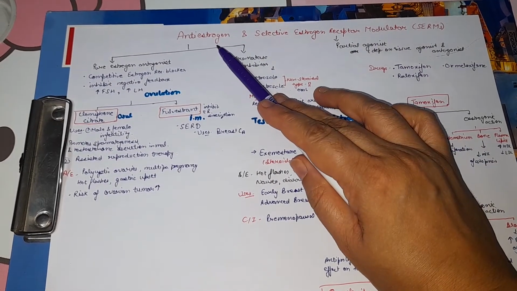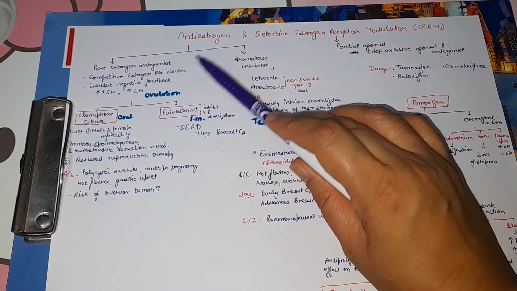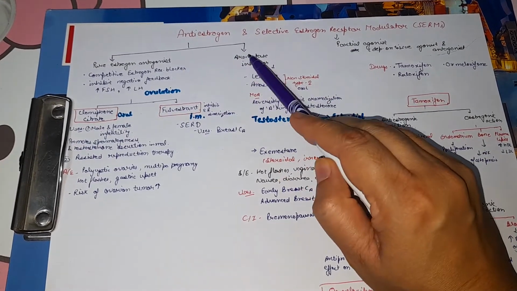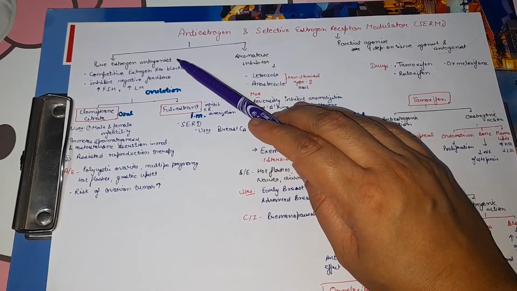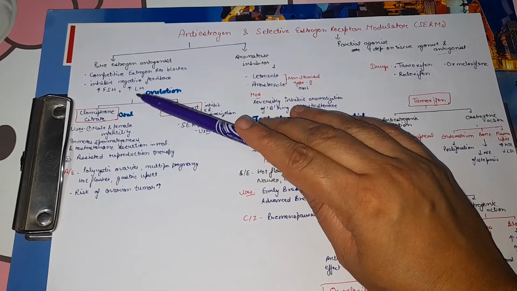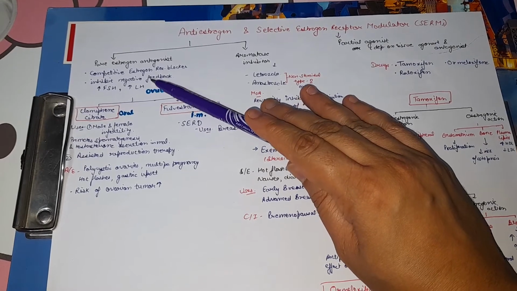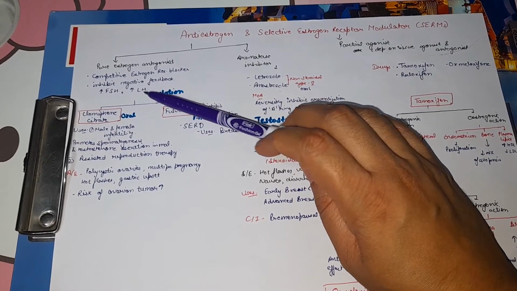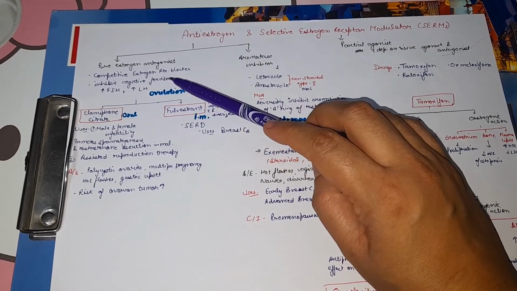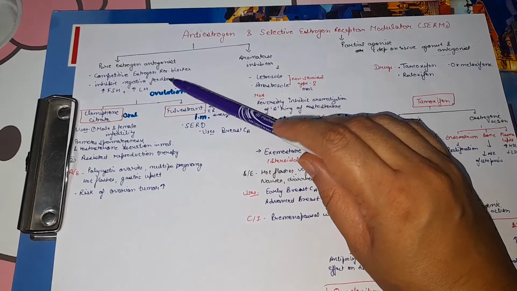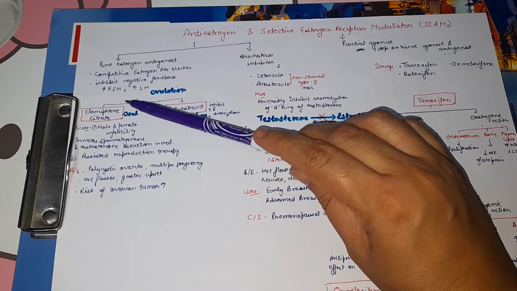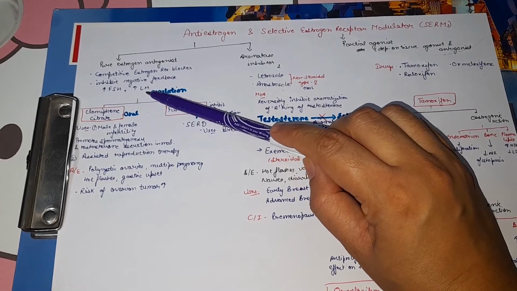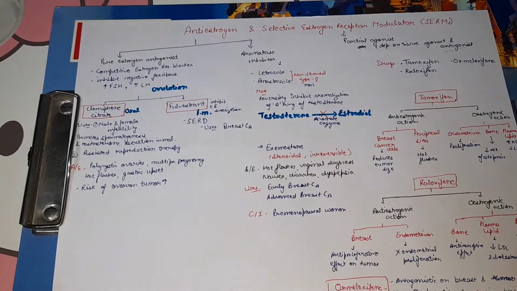First we will talk about antiestrogens. Antiestrogens include pure estrogen antagonists and some are aromatase enzyme inhibitors. Pure estrogen antagonist means these agents will competitively block the estrogen receptor, and they inhibit the negative feedback mechanism of estrogen. So when the negative feedback is inhibited, there will be increased FSH and increased LH.